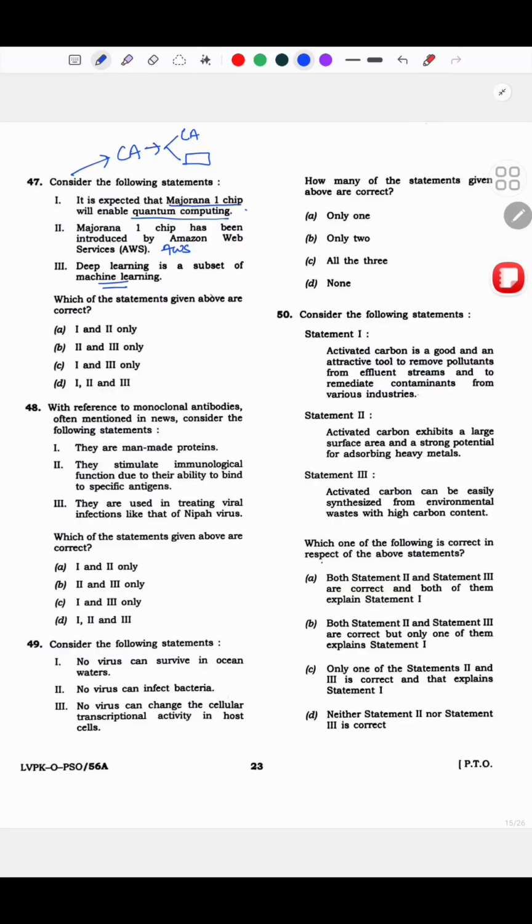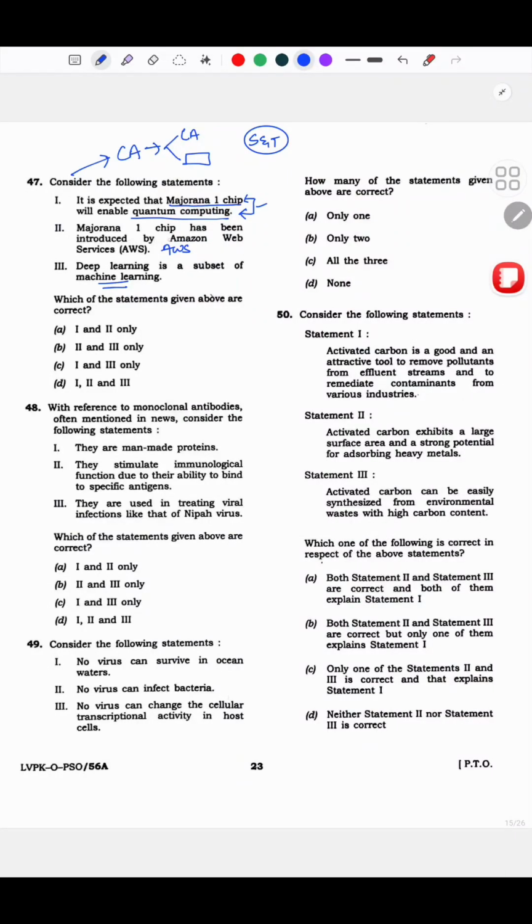So in the exam, I'll tell you what exactly happened with me. I knew that the Majorana 1 chip is related to quantum computing. Okay, and I attended Shivan sir's SNT classes, right? So this was covered there also. I knew that this is correct.